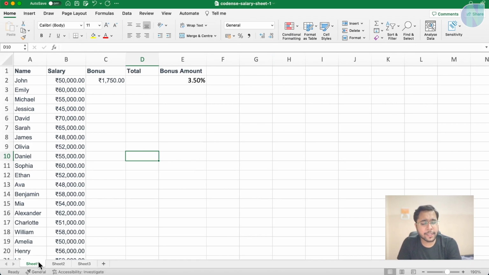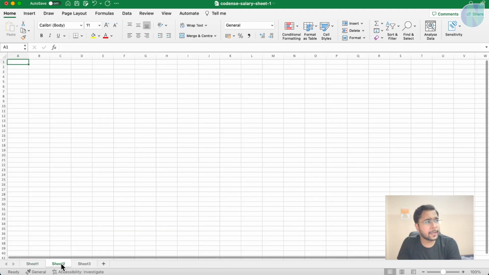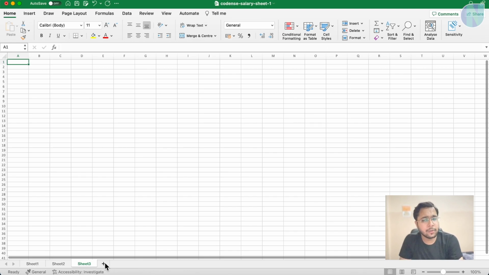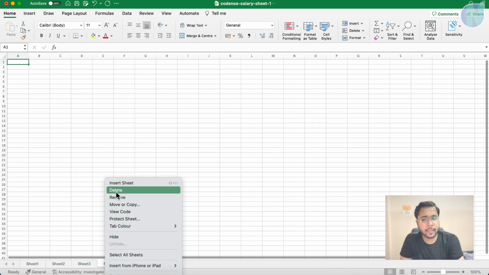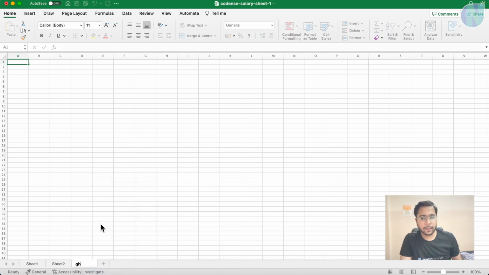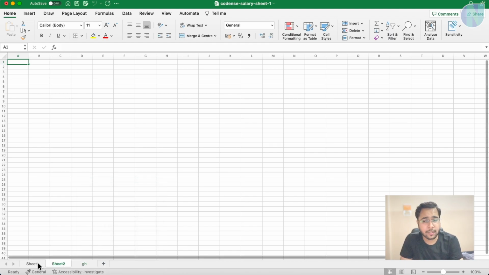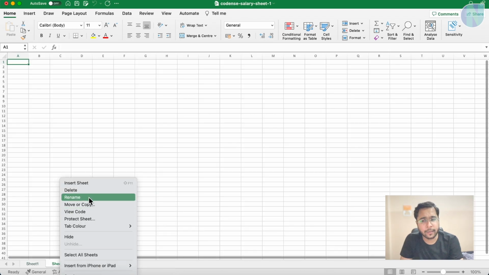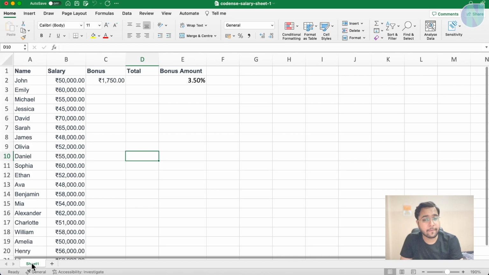Now we have Excel sheets. In a workbook, we can create multiple sheets. You can see here at the bottom you have Sheet 1, Sheet 2, Sheet 3. You can add more sheets, delete a sheet, or rename a sheet. Any name you can give to a sheet, like Topic 1, Topic 2, Topic 3. You can delete a sheet by right clicking on it. Yes, we have one sheet.